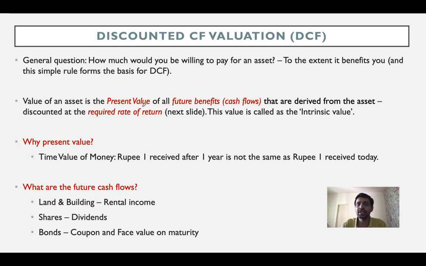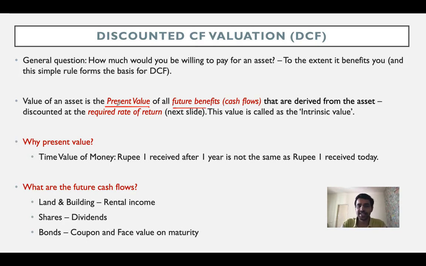Now, giving a more formal definition to it, the value over here, also referred to as the intrinsic value of an asset, is the present value of all the future benefits. In terms of future benefits, we are always referring to cash flows. Like in capital budgeting, how the emphasis was always on cash flows, similarly, even under the discounted cash flow valuation, the emphasis is on cash flow. If you see the name of the topic itself, it says discounted cash flows, right? It doesn't say discounted profits or any other term, right? So future benefits are always quantified in terms of cash flows.